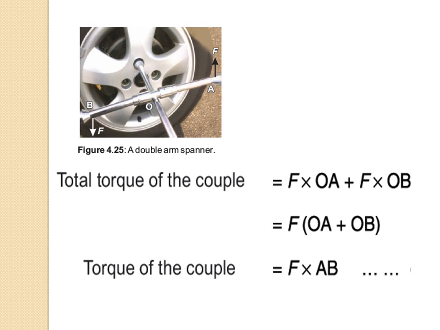Moment arm. F is common, so taking it common from the equation, the equation becomes F into (OA plus OB). O is also a common point, so the torque of the couple is equal to F multiplied by AB.